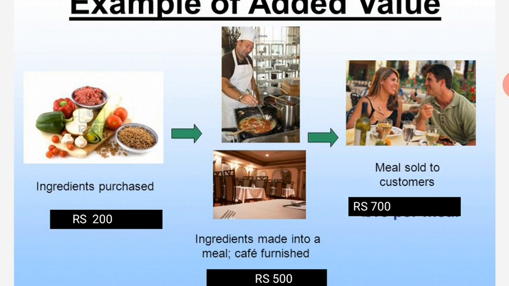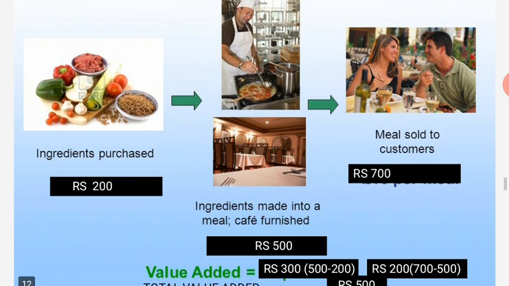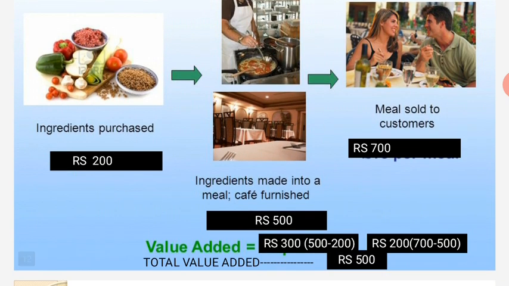Next, the chef converts all those vegetables into a yummy dish. When it is converted, and in a hotel a person is getting the food to eat, it increases to 500 rupees. So how much is the value added? 300. How 300? 500 minus 200 is 300.